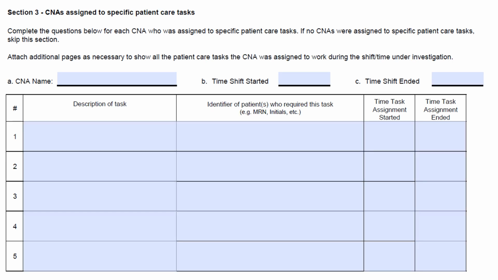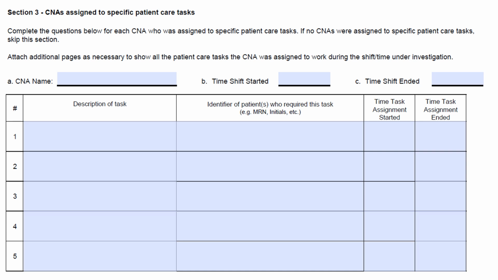This slide shows section 3, which you only complete if CNAs were assigned to specific patient care tasks during their shift under investigation. In this section, you will complete one page for each CNA who was assigned to specific tasks rather than individual patients. You will need to attach additional pages as necessary to show the patient assignments for all CNAs on the unit during the shift and time under investigation.